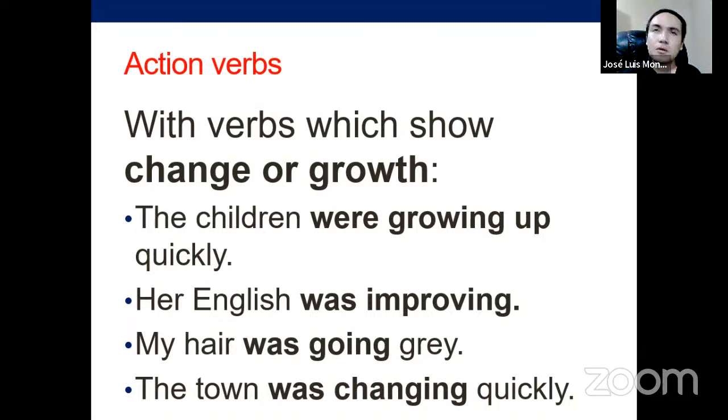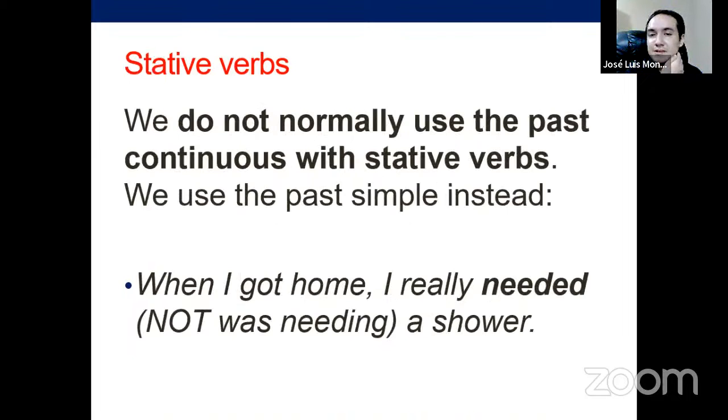All right, so again, all of these are action verbs because we can clearly see the progress of the action, something changing or growing, right? That's the case. And this is what I was mentioning. Let's reinforce this knowledge. It says, we do not normally use past continuous with steady verbs. All right, we use the past simple instead.